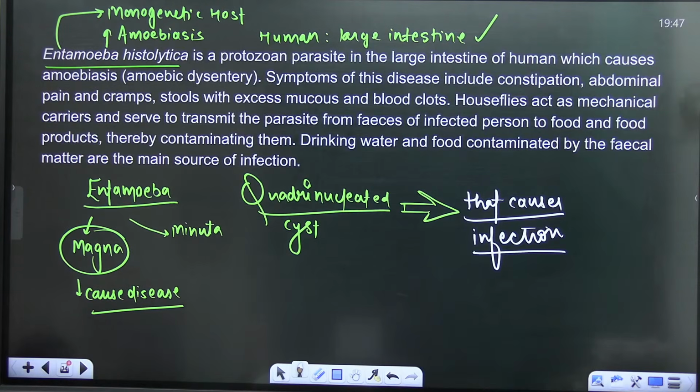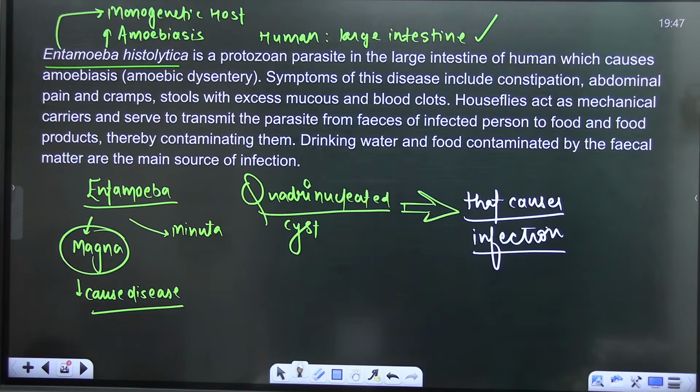So just write it. So it is a cyst which is the infective form, quadrinucleated, having 4 nuclei, right?